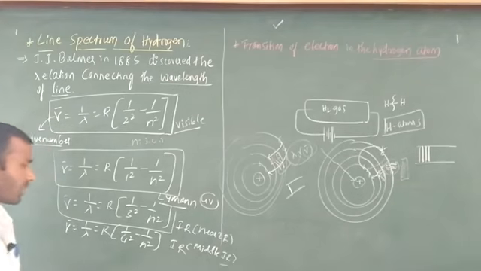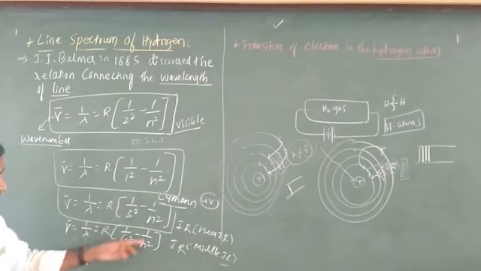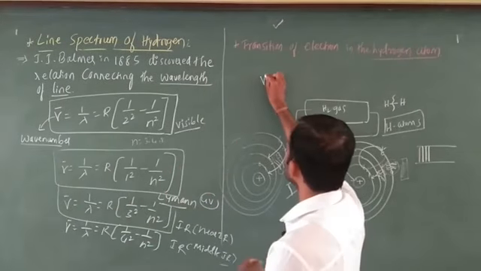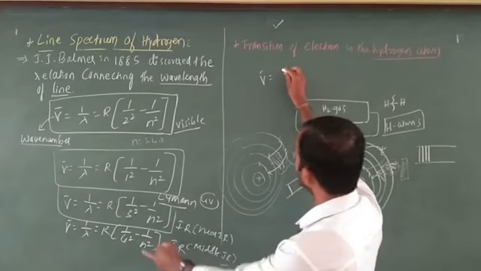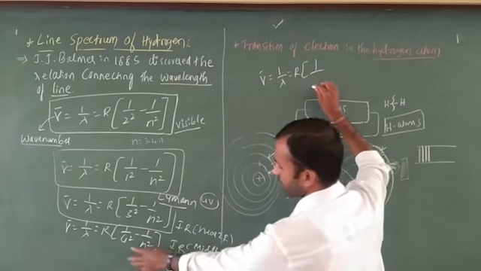After that, you know very well this is the first, second, third, fourth, and next is the last one. Here I am going to write it, just see here. Next, nu bar equals 1 by lambda, then R times 1 by 4 square.